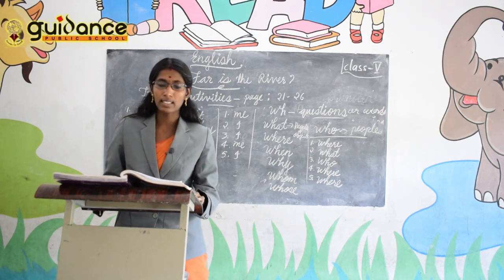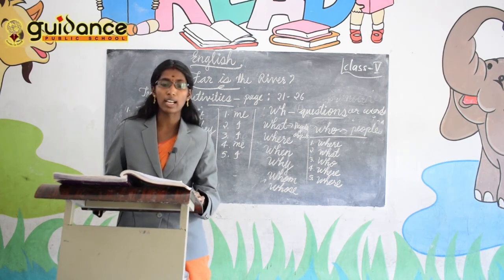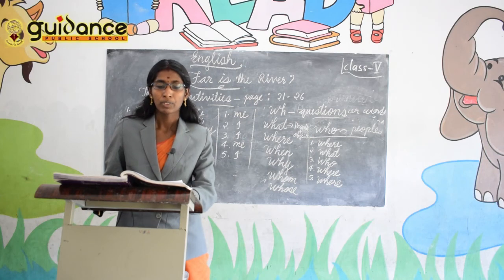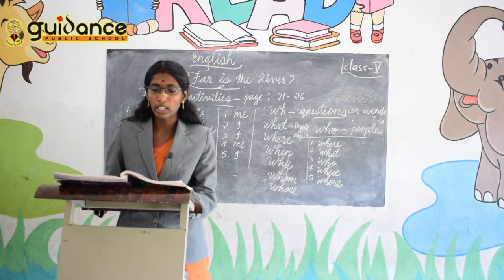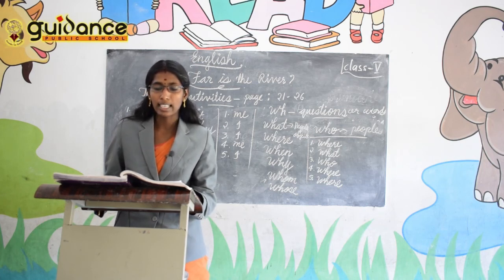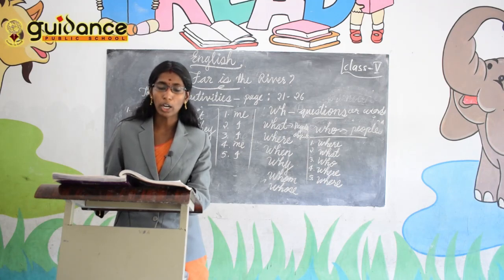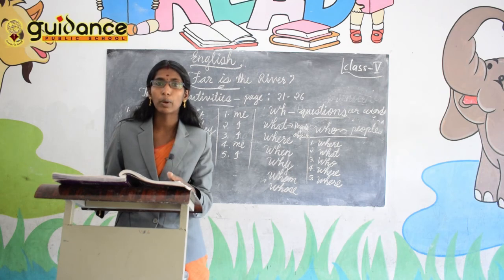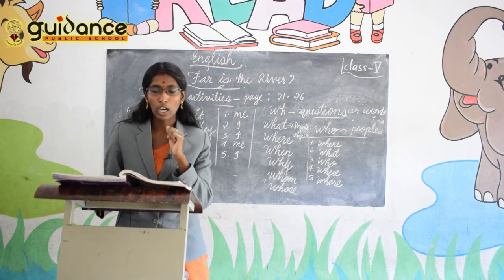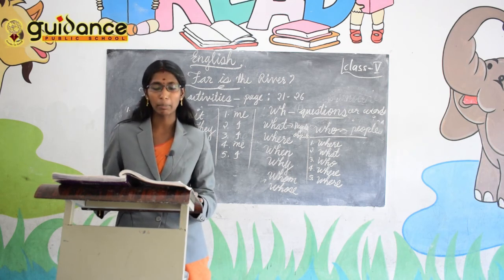So the next one is work in pairs, you have to do it yourself, that is speaking time. You have to send me the voice. Read this newspaper report about the young boy. Now imagine that you are the young boy and take turns to tell each other what you saw and did. So there is a news report about a ten-year-old boy. Read the newspaper report and imagine that you are the boy and say what you have seen there. Send me the voice.